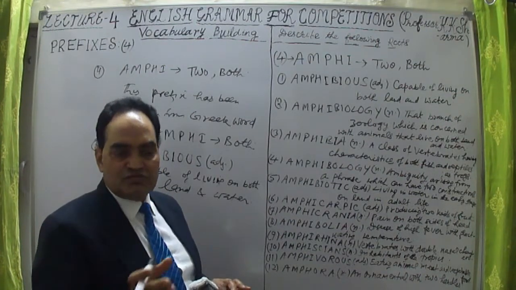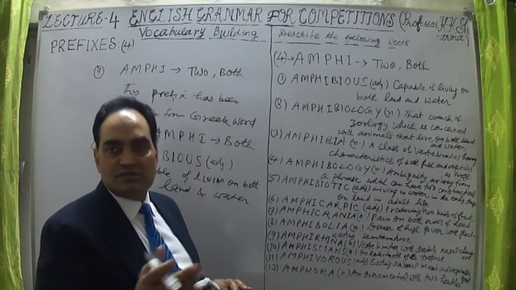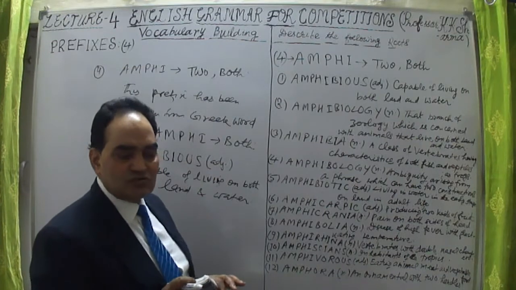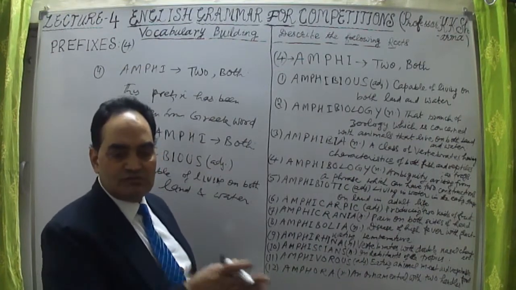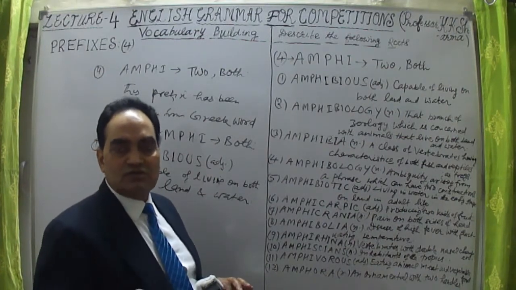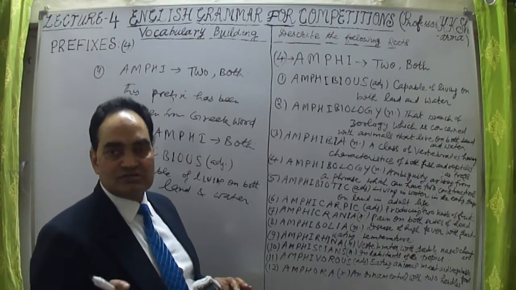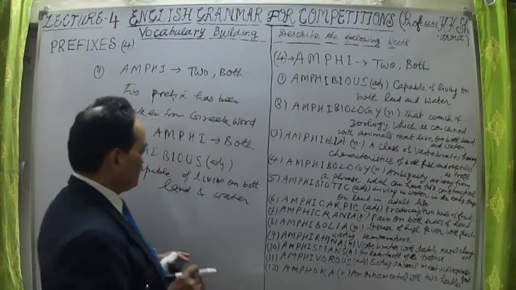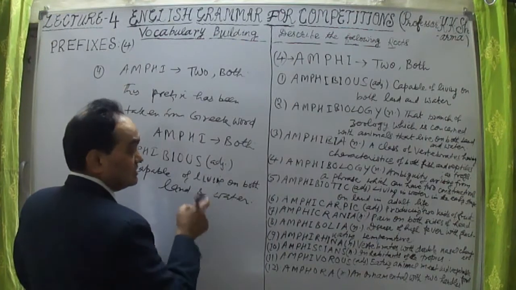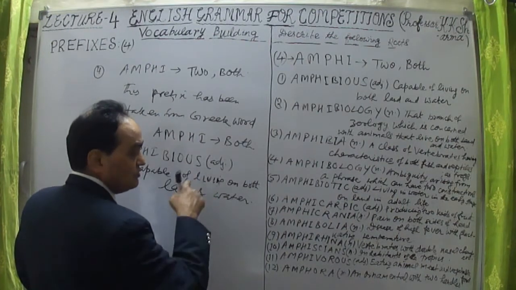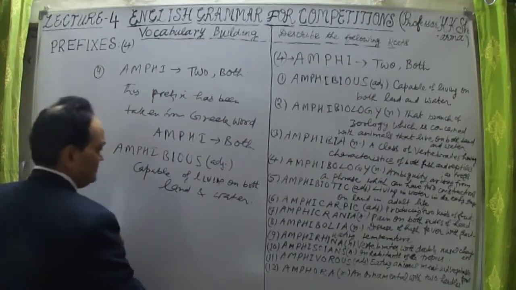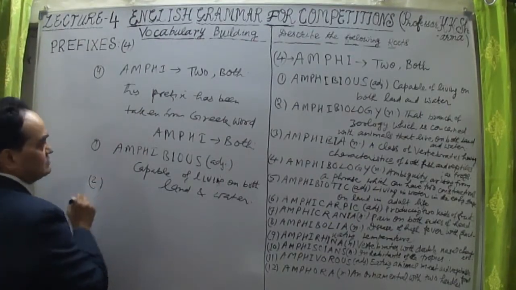Like a frog can stay in water as well as on land. Even a crocodile is there. Mostly it lives in water, but it can also come on land, mostly on sandy land, where it lays eggs. That is how amphibious animals are capable of living on land as well as in water. So this is amphibious animals.